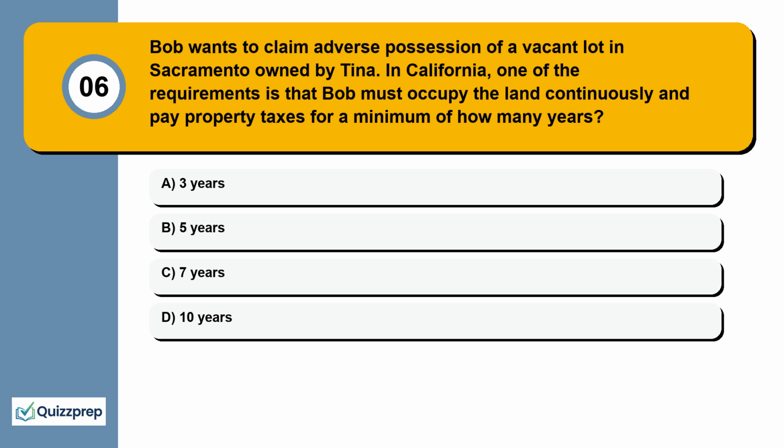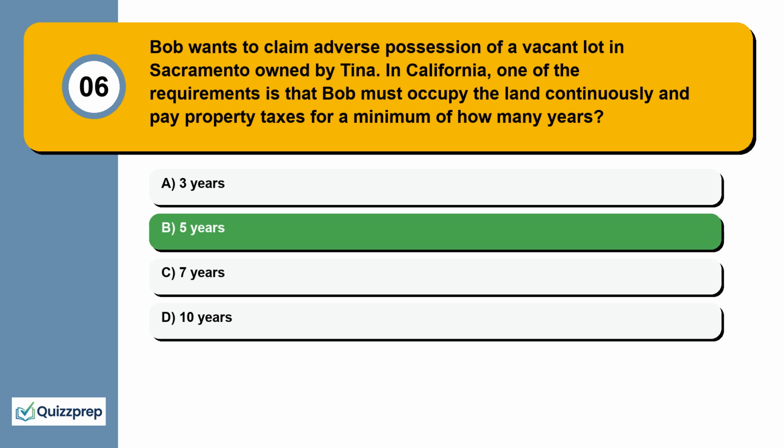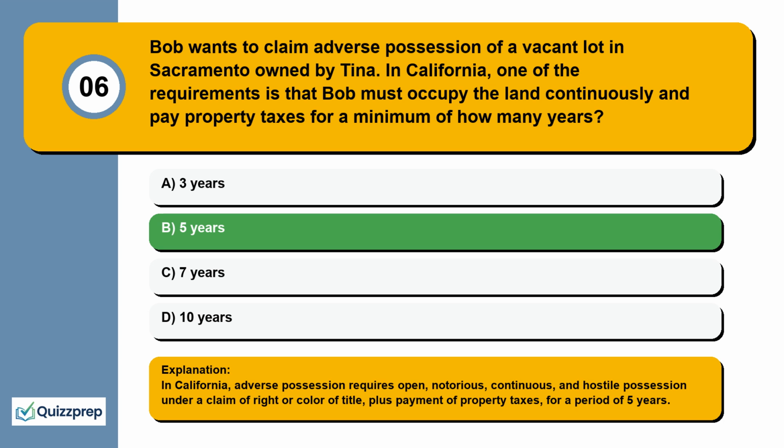Question 6. Bob wants to claim adverse possession of a vacant lot in Sacramento owned by Tina. In California, one of the requirements is that Bob must occupy the land continuously and pay property taxes for a minimum of how many years? 3 years, 5 years, 7 years, 10 years. In California, adverse possession requires open, notorious, continuous, and hostile possession under a claim of right or color of title, plus payment of property taxes, for a period of 5 years.